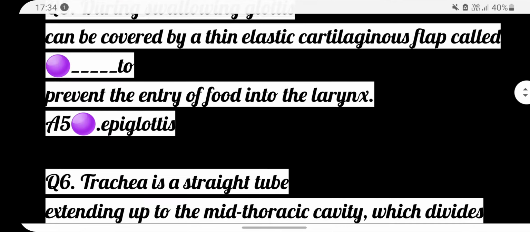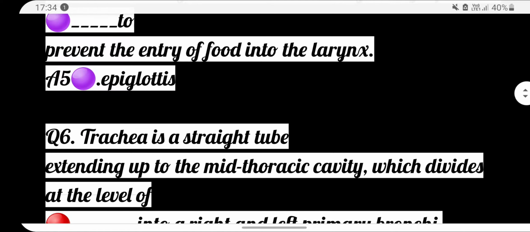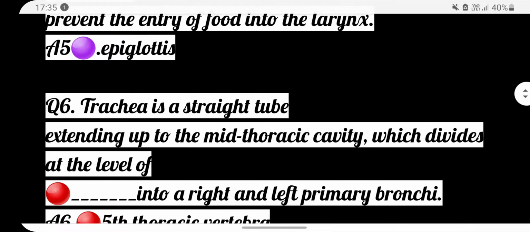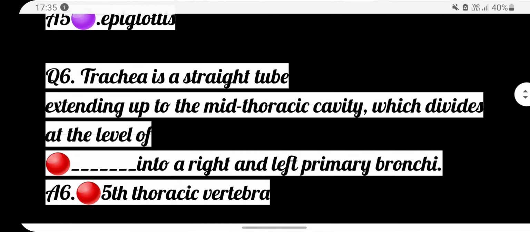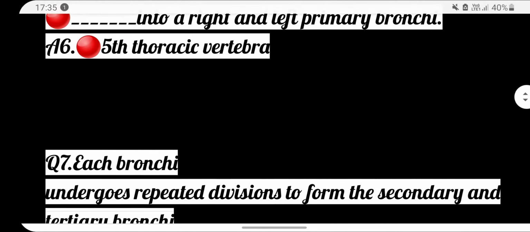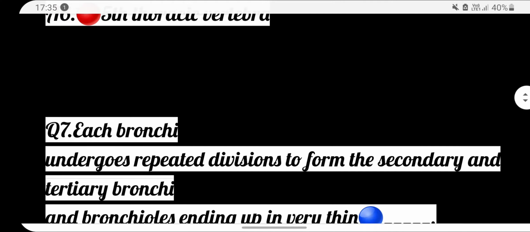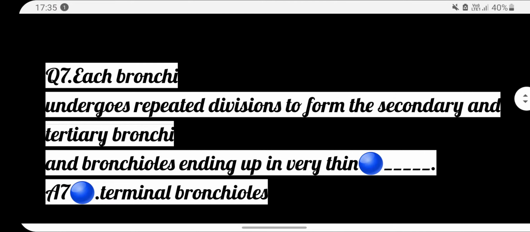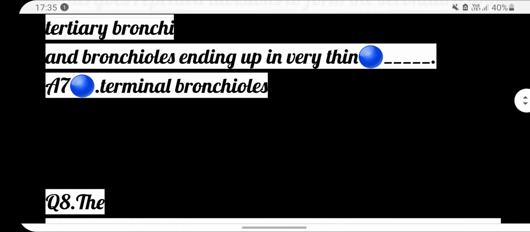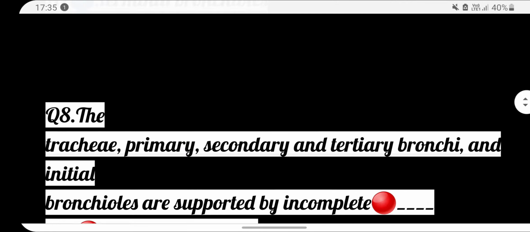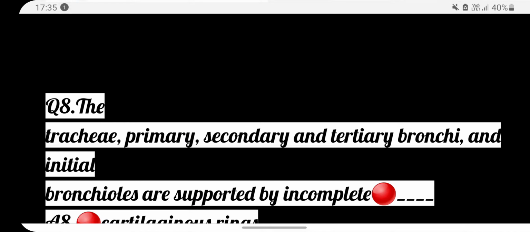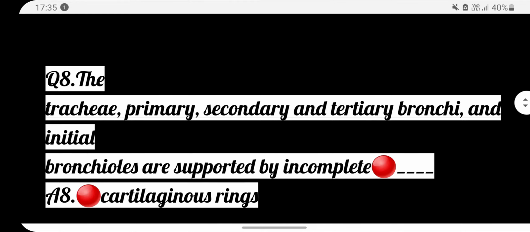Answer is epiglottis. Next, trachea is a straight tube extending up to the mid-thoracic cavity, which divides at the level of dash into right and left primary bronchi. Answer is fifth thoracic vertebra. Next, each bronchi undergoes repeated division to form the secondary and tertiary bronchi and bronchioles, ending up in very thin terminal bronchioles. Next, trachea, primary, secondary and tertiary bronchi and initial bronchioles are supported by incomplete dash.